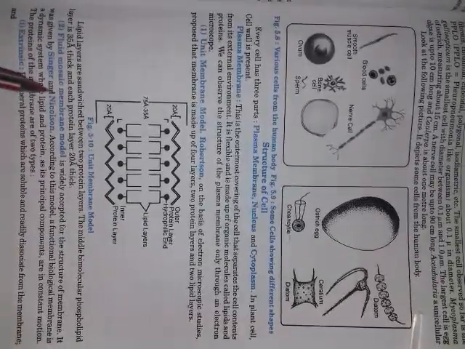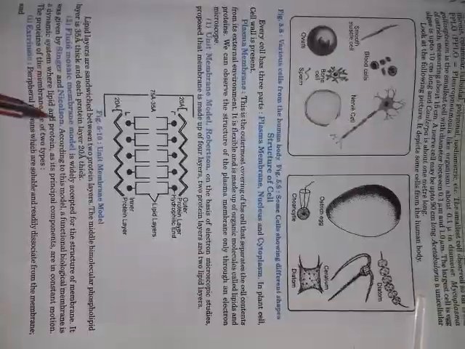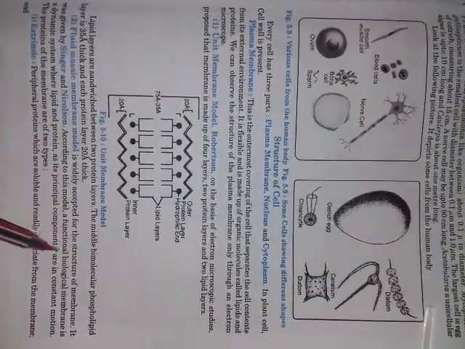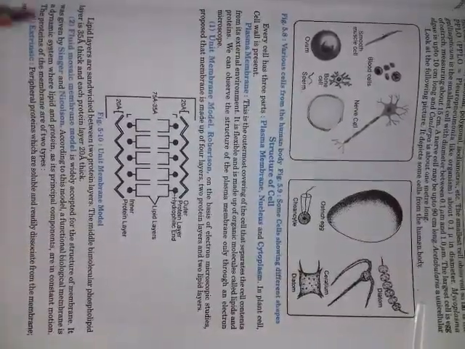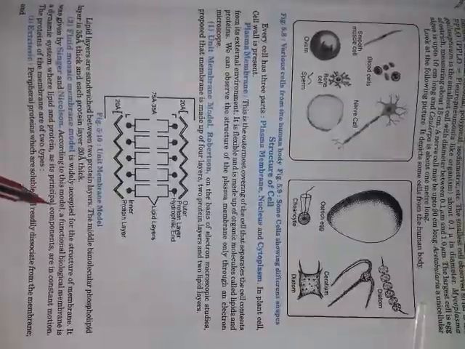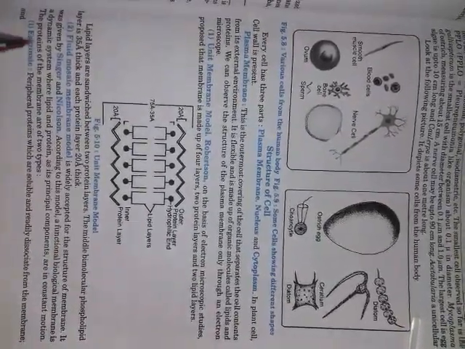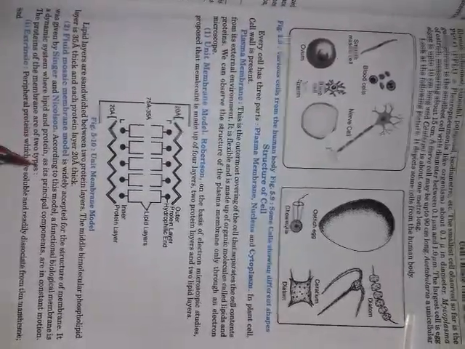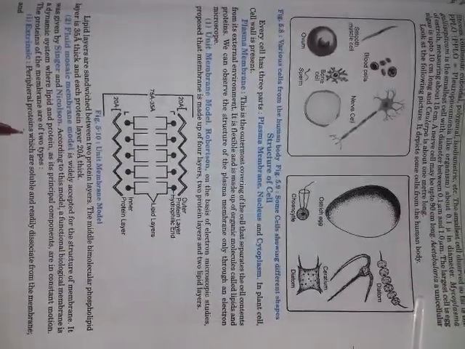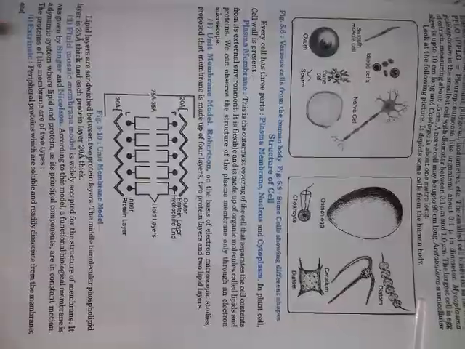The second model is the fluid mosaic model, given by the scientists Singer and Nicholson, and it is widely accepted. According to this model, a functional biological membrane is a dynamic membrane where lipid and protein are the principal components and are in constant motion. The proteins are of two types, extrinsic and intrinsic. Extrinsic proteins are peripheral proteins which are soluble and readily dissociated from the membrane.